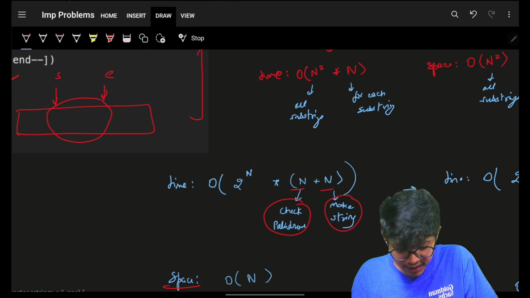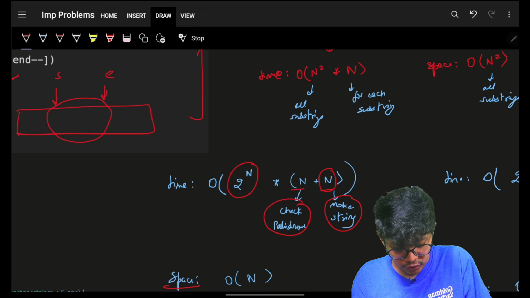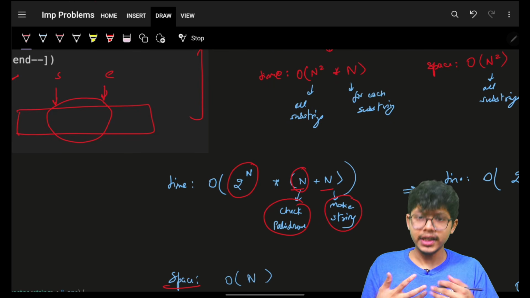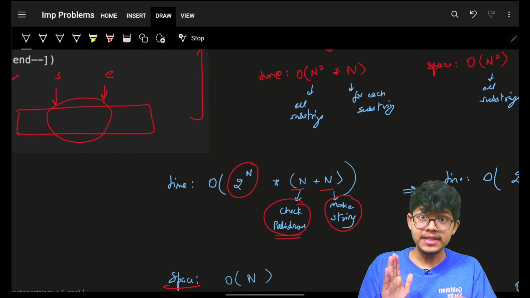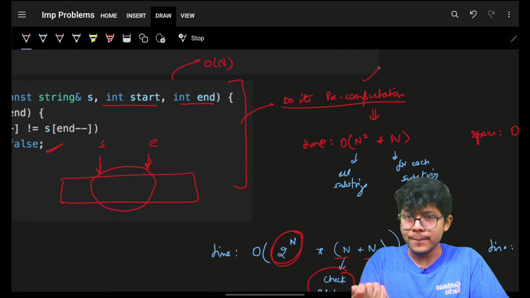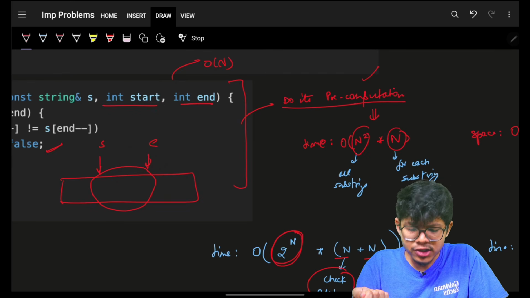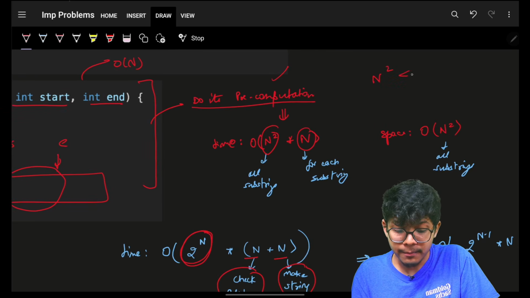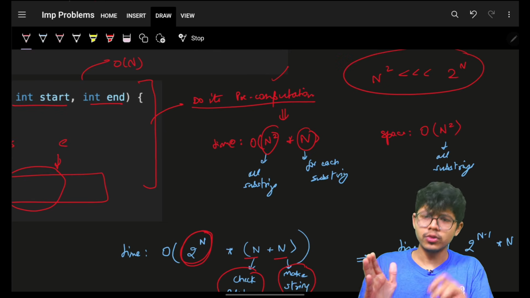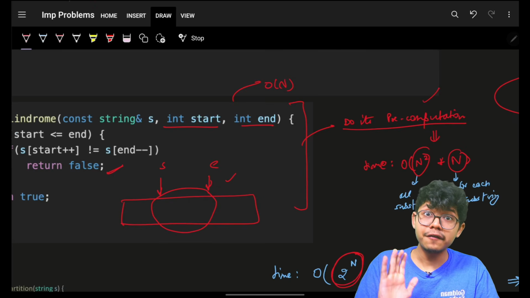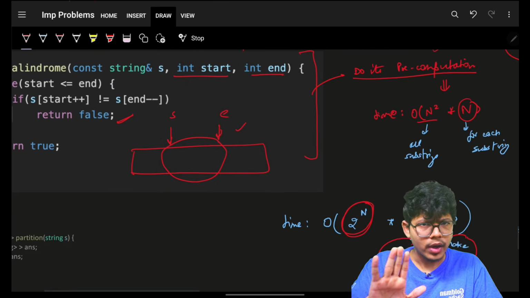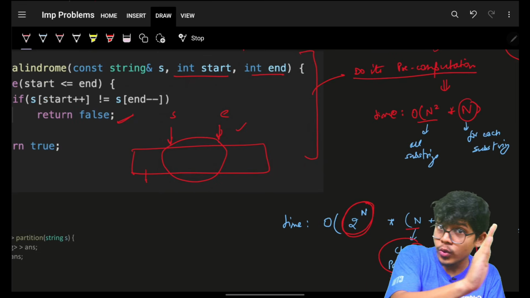Again, you can see a 2 raised to the power n into n. This is the extra factor I'm actually incorporating to just check if something is a palindrome or not, which means I'm checking palindrome 2 raised to the power n number of times. Now I'm saying do a pre-computation and check the palindrome only for the n square substrings, and we know n square is much less than 2 raised to the power n. So this is how I can improve my complexity, because this thing is simply repeating for every possible partition. So I will simply go and try for all the n square substrings.